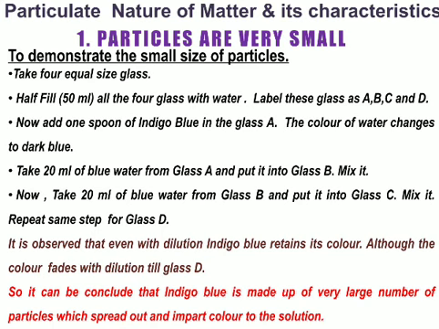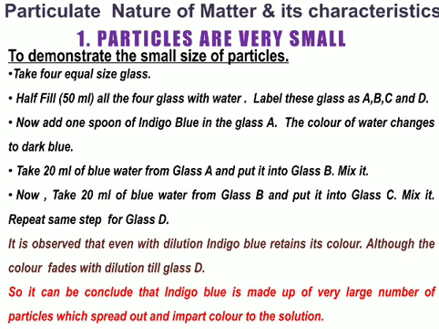The chemical required for this activity, like in the laboratory, is potassium permanganate, so we can perform the same activity and we will perform it in the lab also. But right now, what you can do is take four glasses of equal size. Half fill all four glasses with water, and label them A, B, C, D.